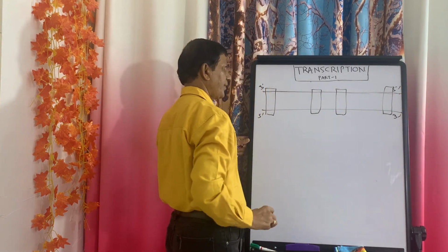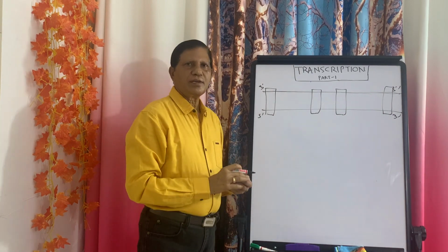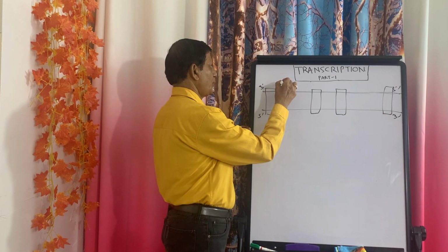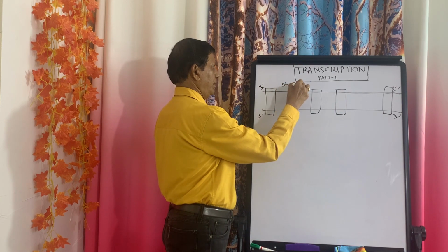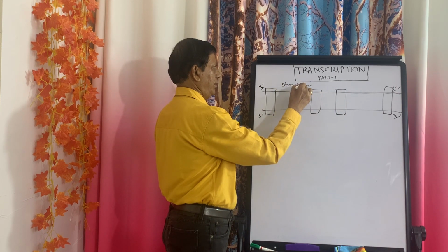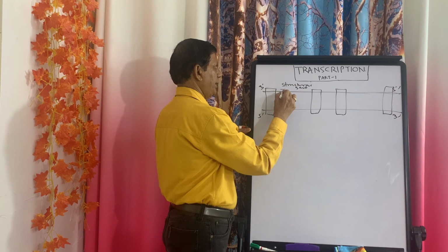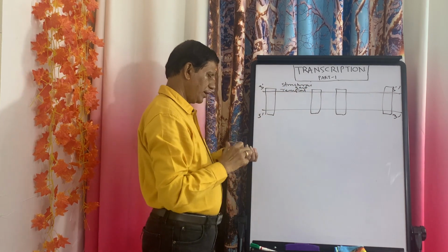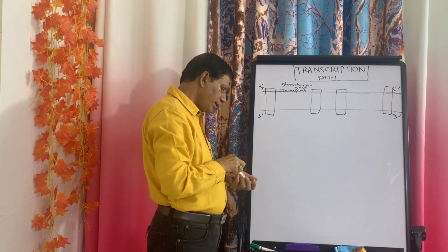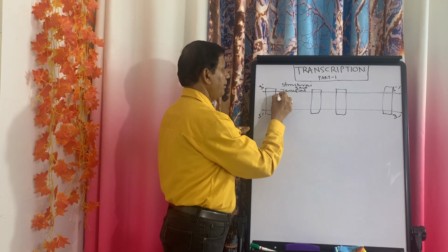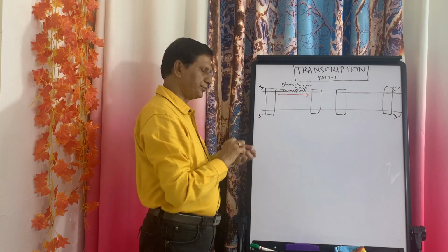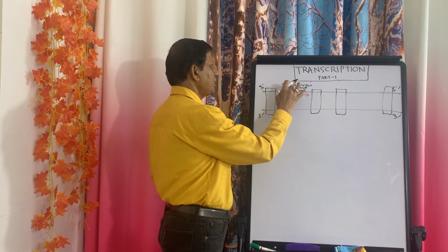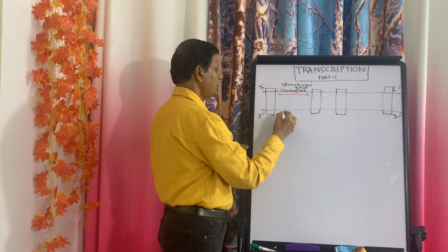Now you see, these are the two strands of the DNA. This is one structural gene, and this is the template. Then you see, this will be transcribed to mRNA. The mRNA will be transcribed in this manner. Now you see, since this is the structural gene template, that means this is the coding strand.